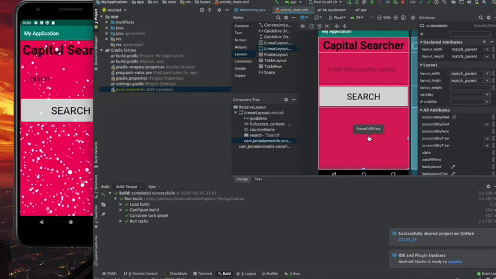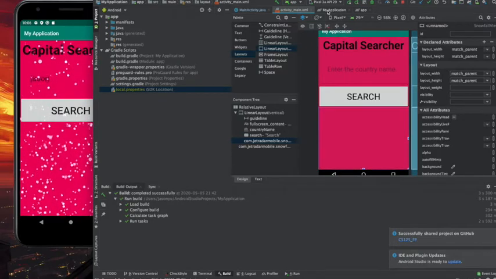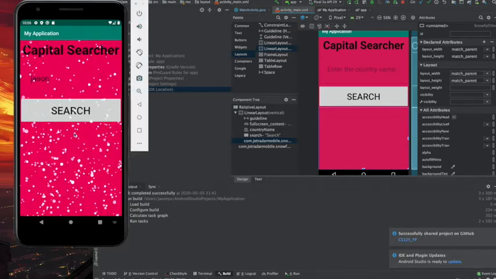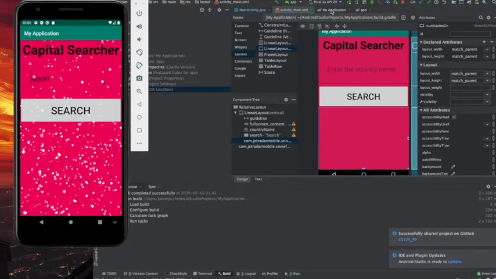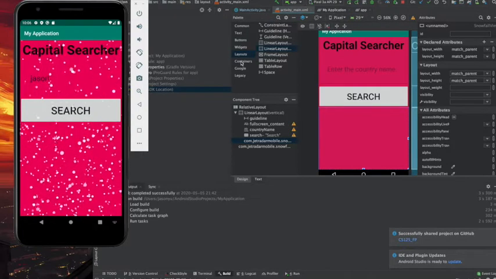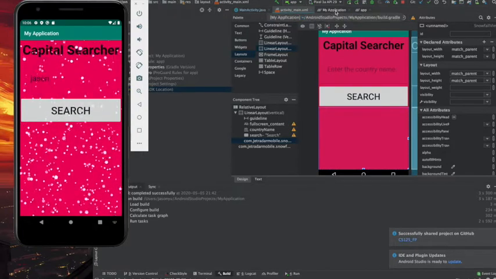To make our user interface look better, we inserted a fancy web XML which shows a snow falling effect. And here's our part of the web XML.